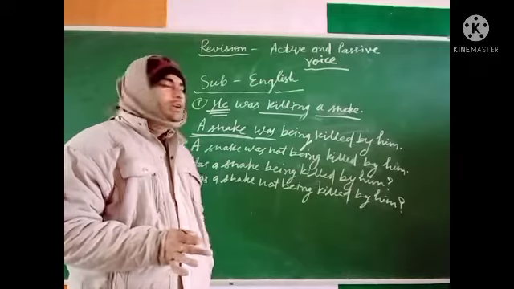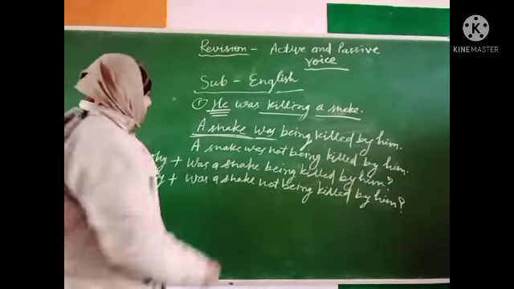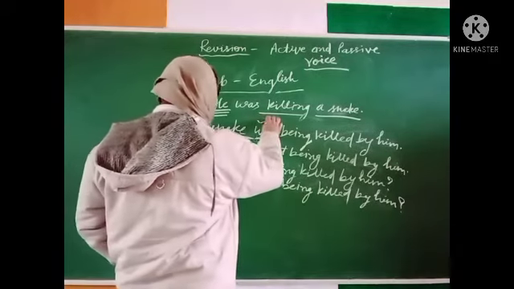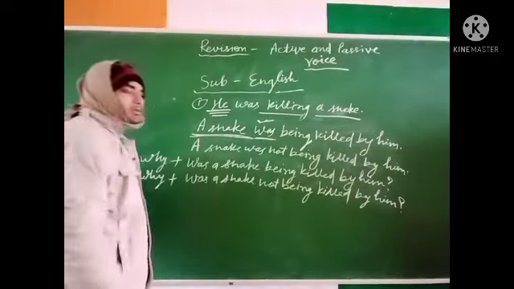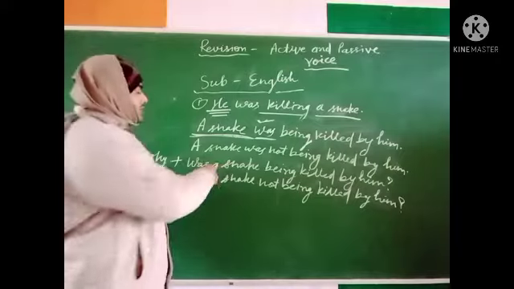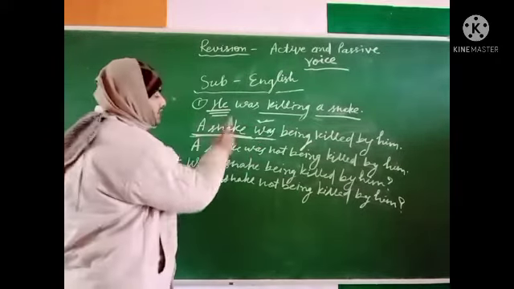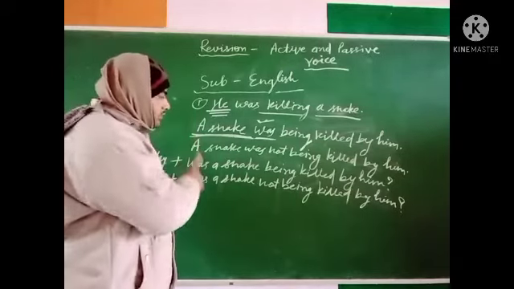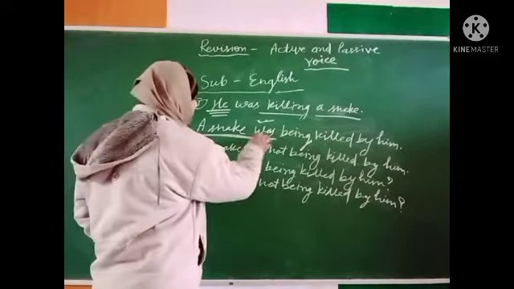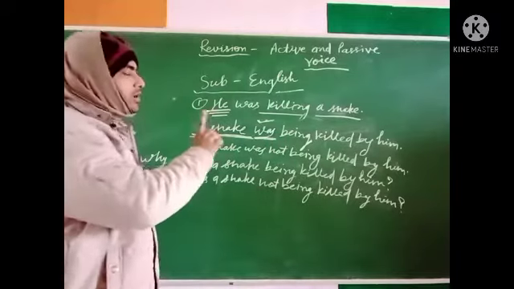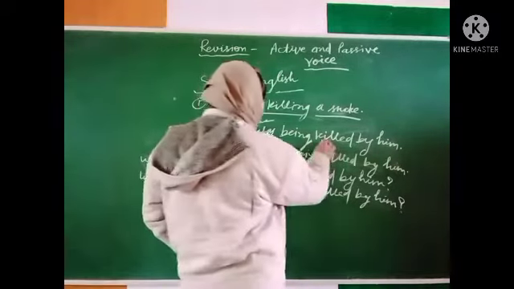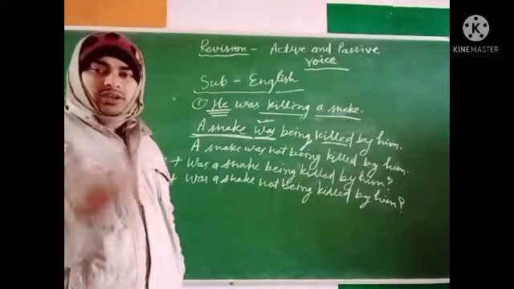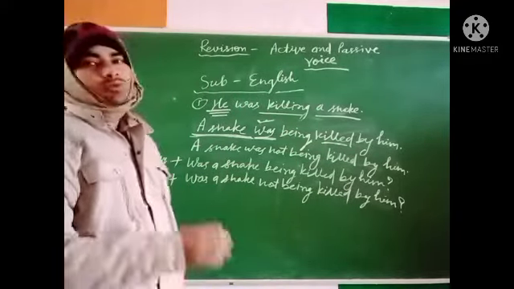Dear student, if the subject is in plural form, we use were in the place of was. Otherwise, if the subject is singular, then we always use was. And the third form of the verb, and we add the objective case of the subject through by.